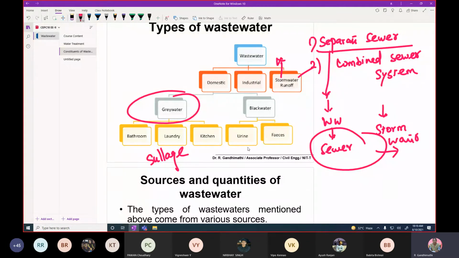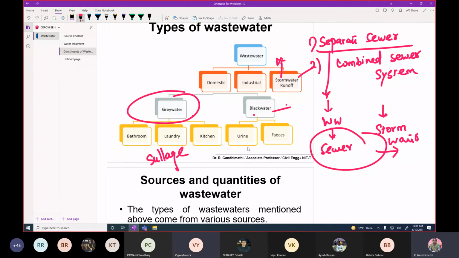Domestic wastewater is a combination of grey water and black water. Therefore, it is called the sanitary sewage. Sanitary means because this grey water is mixed with the human waste. Therefore, it is called sanitary sewage or sanitary wastewater. Students, is it clear?